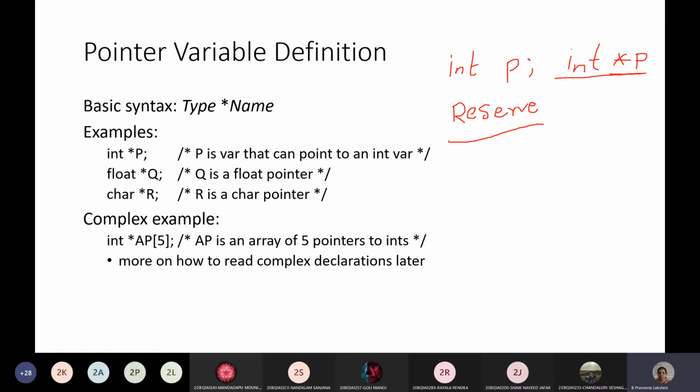Directly you go to that particular place at that time, then you book the seat and pay the amount. Whether you get a seat is up to the availability. In the same way here also, based on the availability only we will get the memory space for the pointer variables.